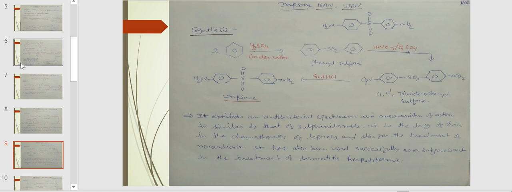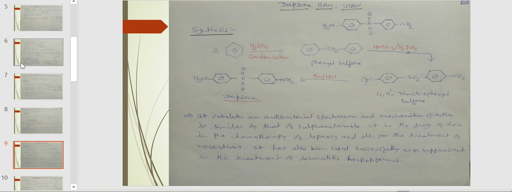Dapsone is prepared by the condensation of 2 moles of benzene in the presence of sulfuric acid. Phenyl sulfone is formed. Phenyl sulfone is treated with a nitrating mixture to form 4,4'-dinitrophenyl sulfone. 4,4'-Dinitrophenyl sulfone undergoes reduction in the presence of tin(II) chloride to form dapsone.